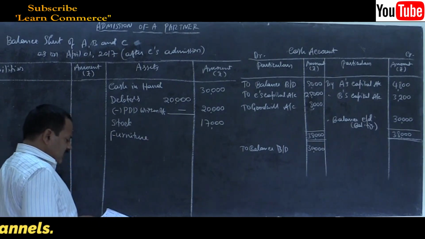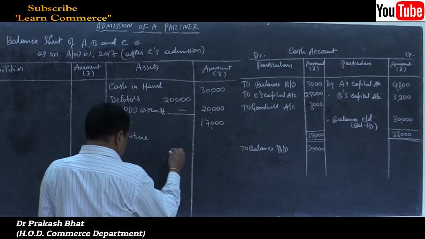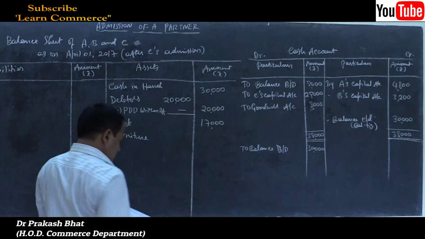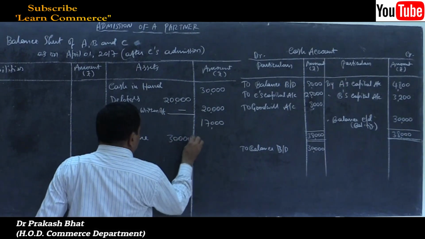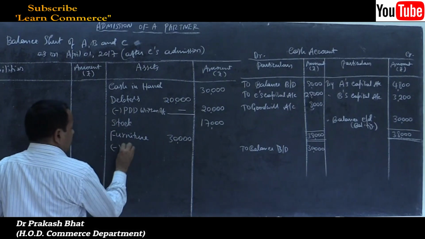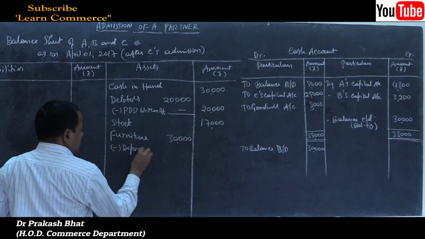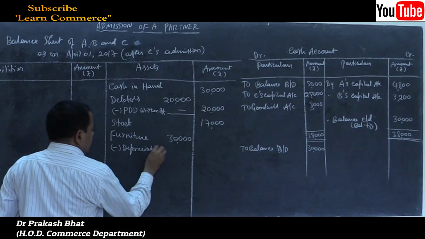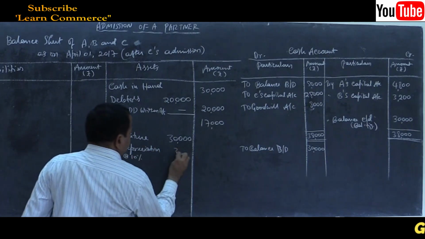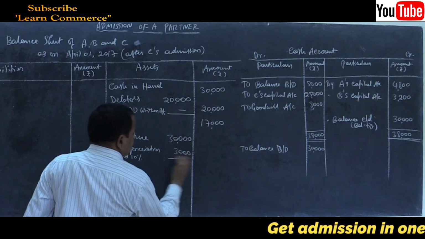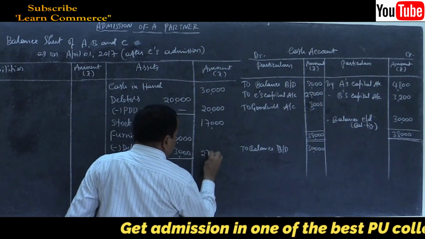There is an adjustment. Inner column 30,000. Less depreciation at the rate of 10%. It will be 3,000. 27,000 in outer column.